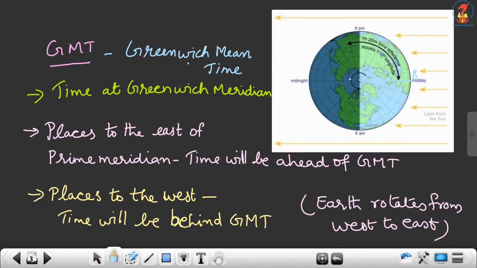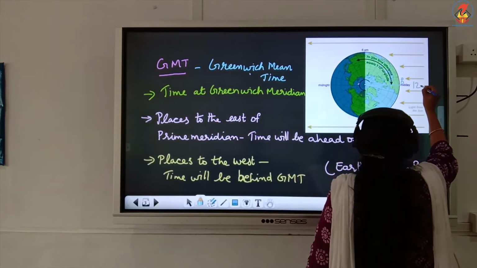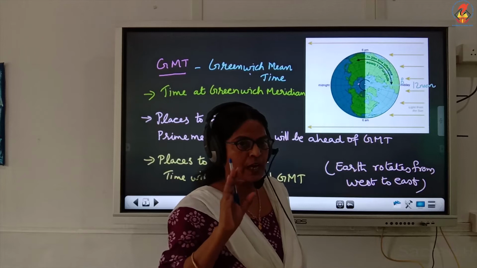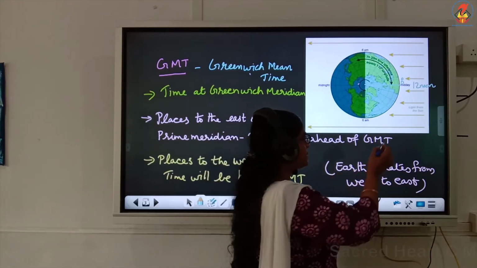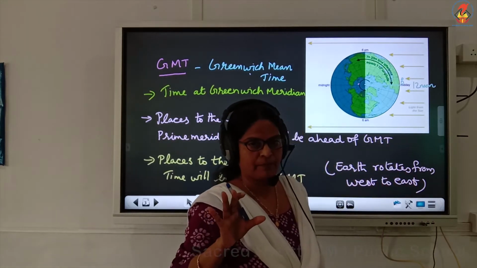Children, when the midday sun shines over the prime meridian, it will be midday, or 12 noon, over the prime meridian. All the places lying on the prime meridian have the same time, 12 noon.